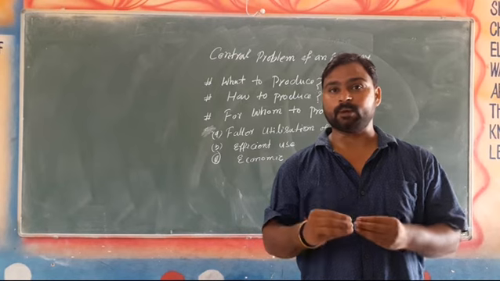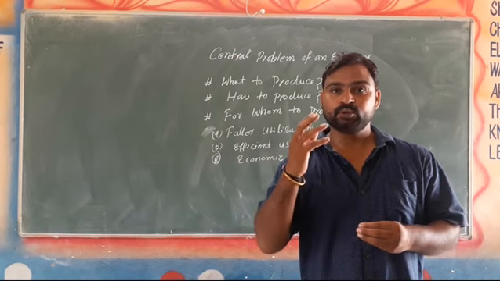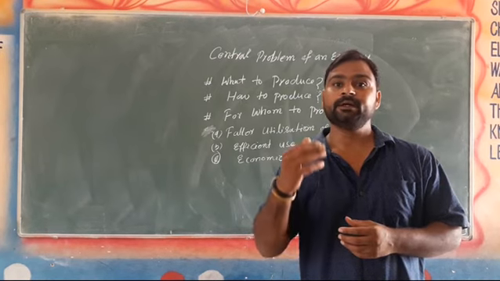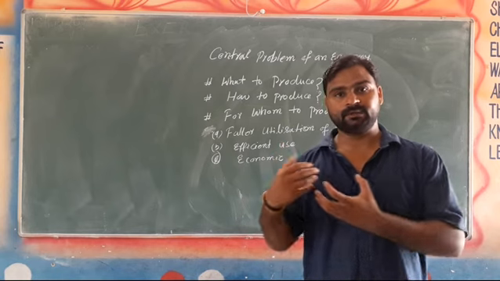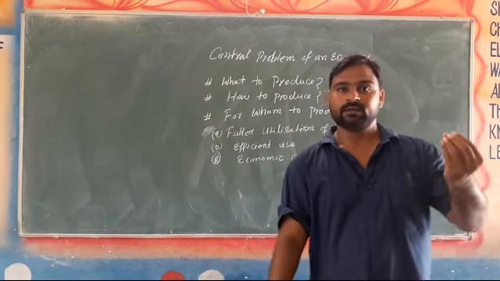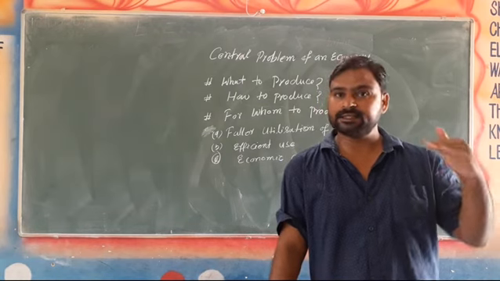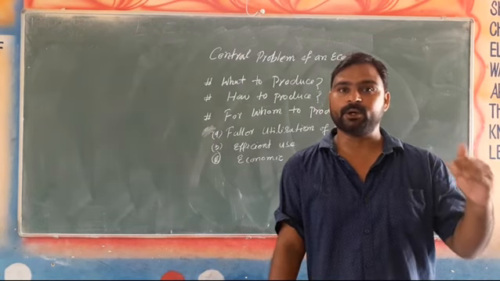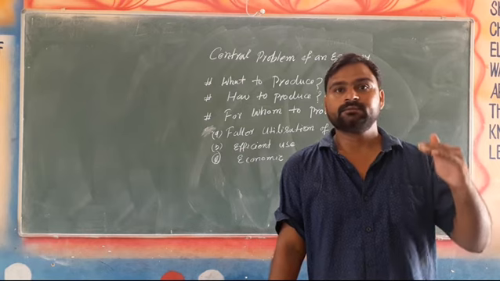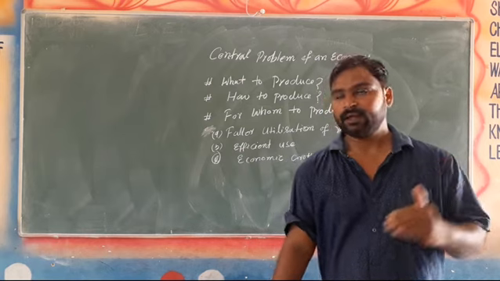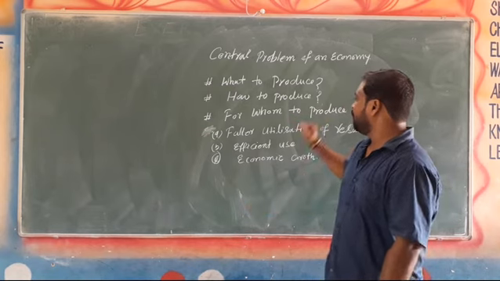The producer here faces the problem of choice of which goods should be produced, as we have understood in the last problem of choice. Here the same problem of choice occurs with the producer, means which goods should they produce for the consumers. Another problem is how to produce.